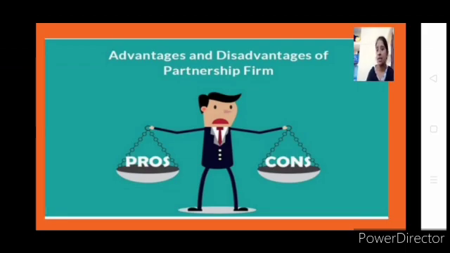If you remember, when we started the concept, I told you one thing, that the demerits of sole proprietorship gave rise to the other form of ownership, that is your partnership form. The demerits of sole proprietorship, that is limited capital, limited scope, all this gave rise to the partnership form, where the capital will be a bit more, because in sole proprietorship there is a single person, a sole owner, who has to contribute.